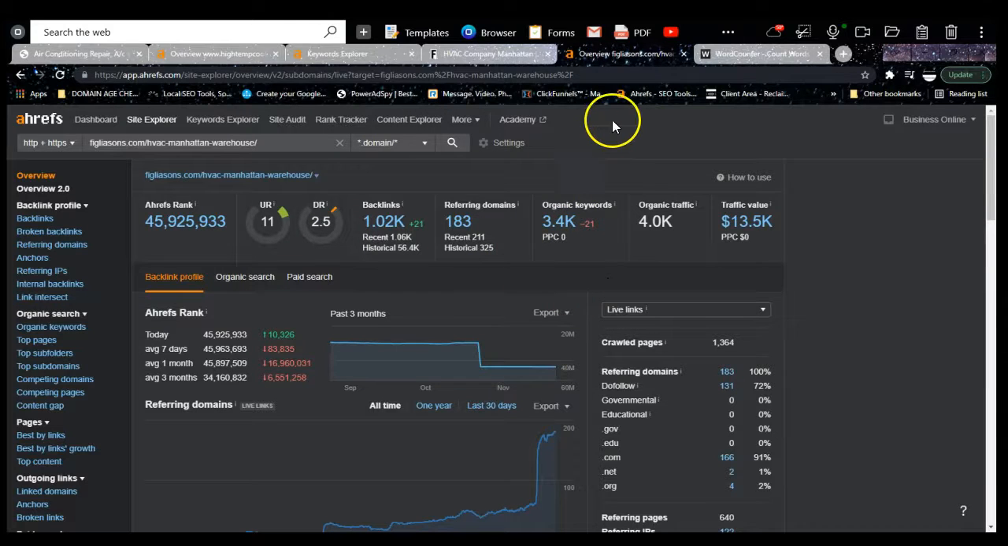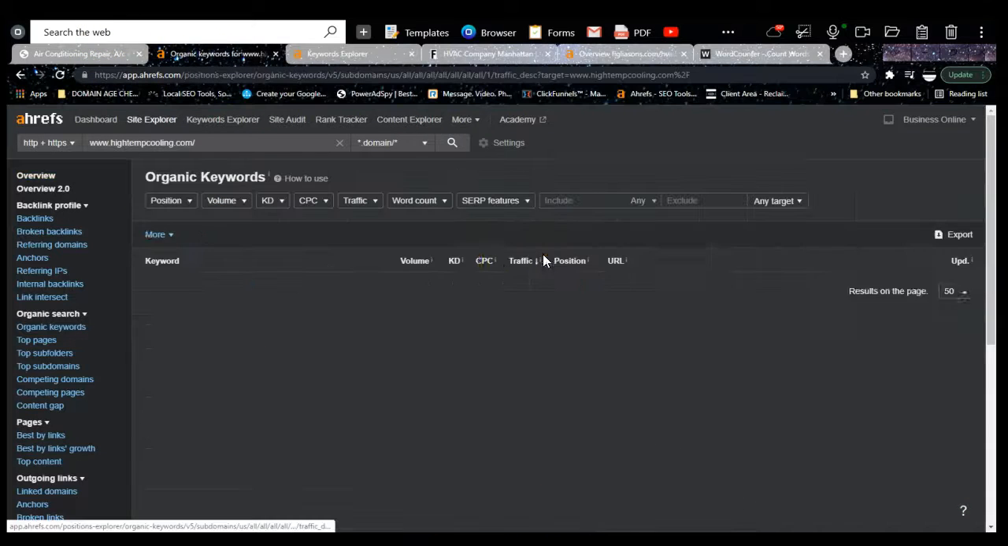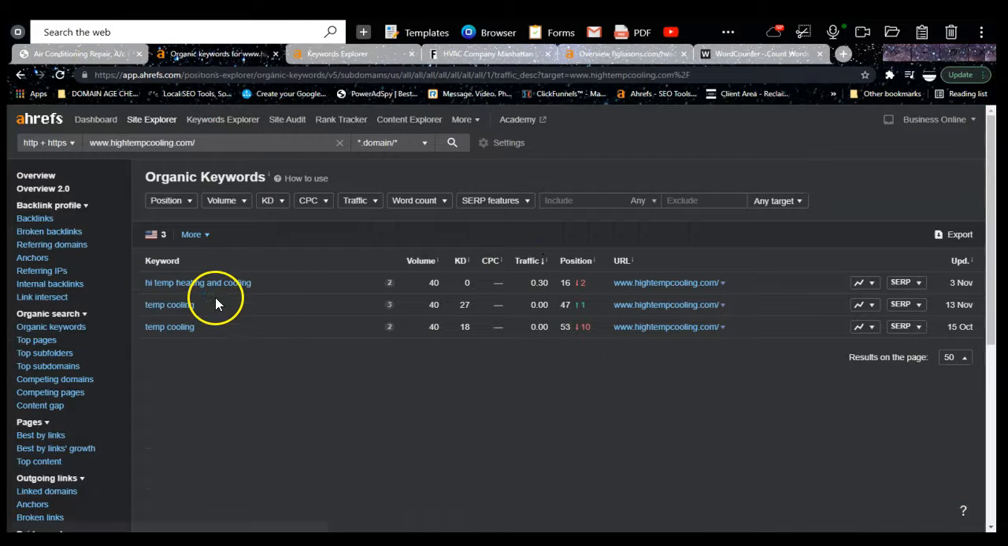As an example of a keyword, if we were to type in Manhattan into this search query here, and you see that I already had included HVAC, this search pops up: HVAC Repair Manhattan, HVAC Manhattan, Manhattan HVAC, right? And as we can see, if we go in here, you guys are not ranking for this keyword. You're ranking for High Temp. You're ranking for your brand, which is very good. So you guys are getting about 40 searches per month or whatever.